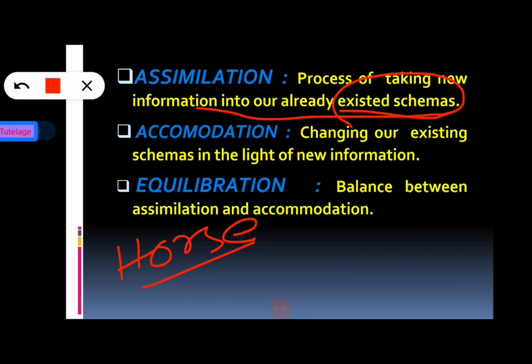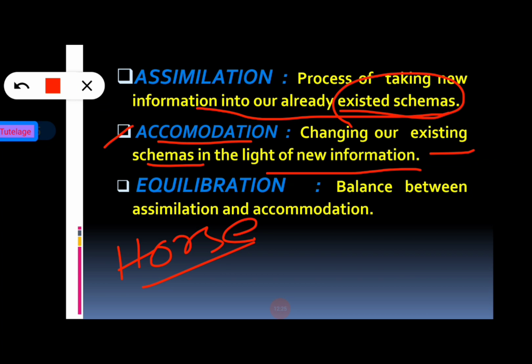Now move on to the next stage in the second level of adaptation, and that is accommodation. Okay, so accommodation basically indicates changing our existing schemas in the light of new information. For example, after knowing all things, he or she knows cow is a different animal.